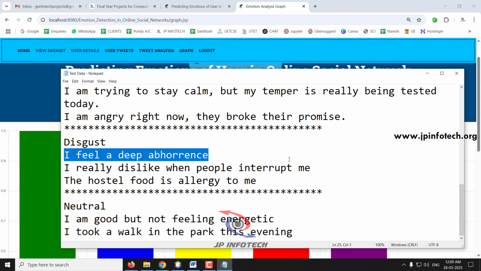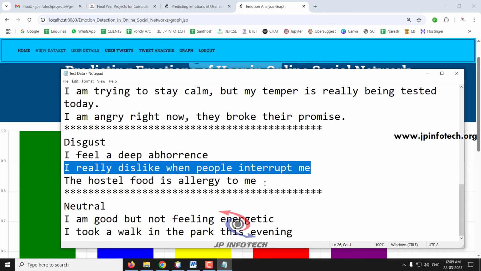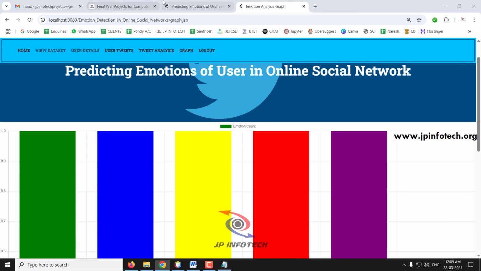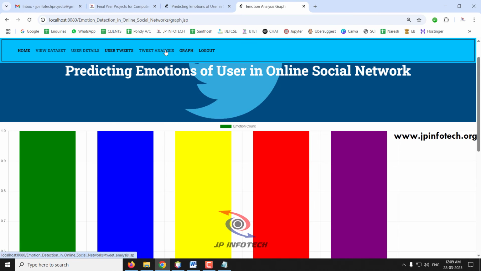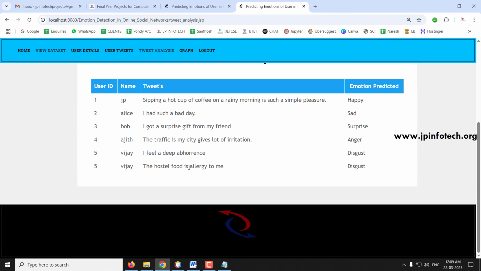Now I'll show you the dynamic part. I'll give another tweet saying that the hostel food is allergy to me. I'll select an image and tweet it. Now if you go to the tweet analysis, you can see the tweet I have posted is classified as disgust.